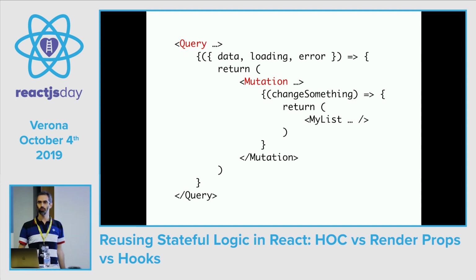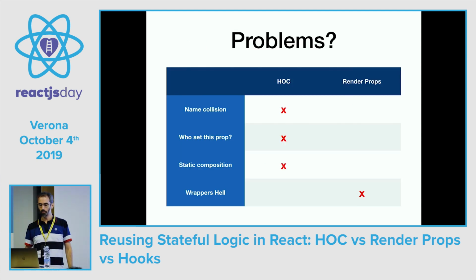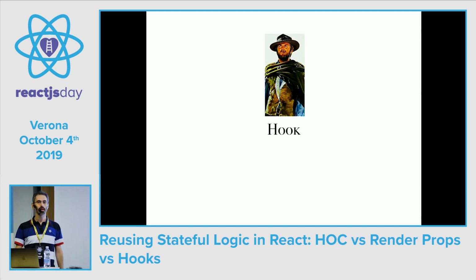Here you see that with just 2 components, we are indenting 6 levels. And what's worse, this is a false hierarchy, because none of these components is really rendering something interesting in the DOM. They're just passing down data in the children function. So render props solved the three problems and created a new one, the wrapper hell. Hooks to the rescue. Hook, of course, is the good.